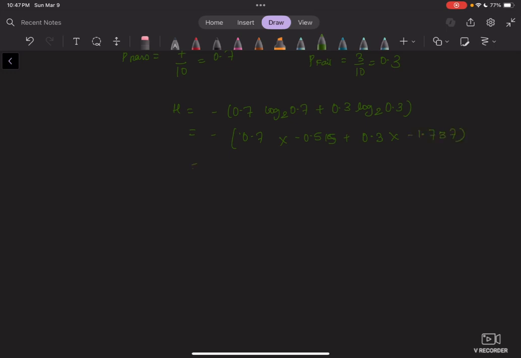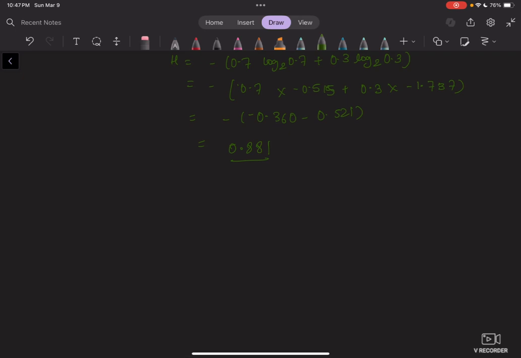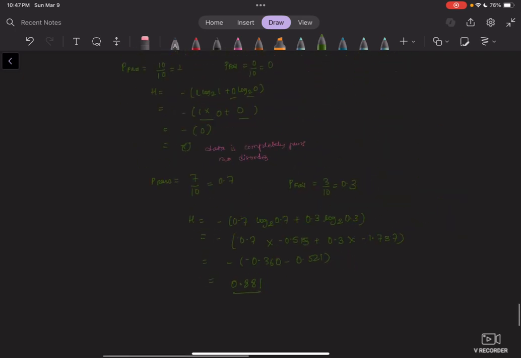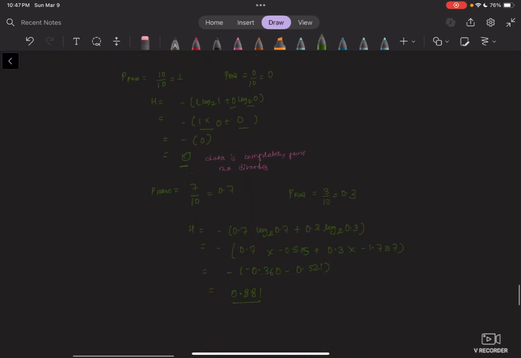1.737. I hope my calculation is correct. If not, I shouldn't be too off. And then that would just give me 0.360 negative 0.521. If you're following along, that should be okay. So what does this mean? This is greater than 0 but less than 1. It's somewhere in between, right?